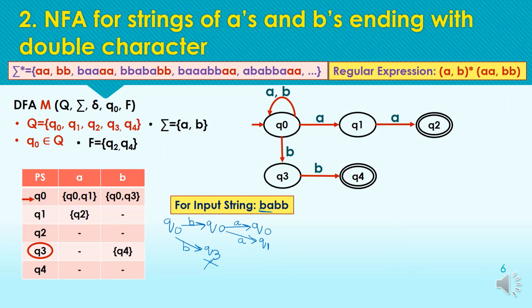Now two symbols have been read by the machine. Now we have to consider the next symbol, B. From q0 and q1 we have to continue the path.